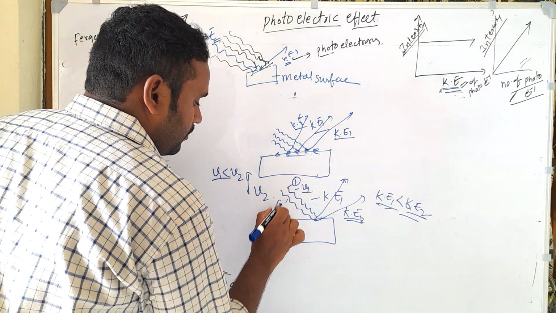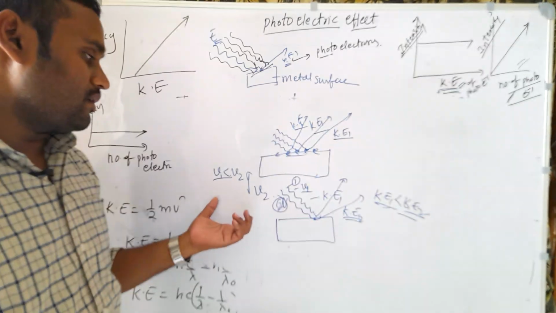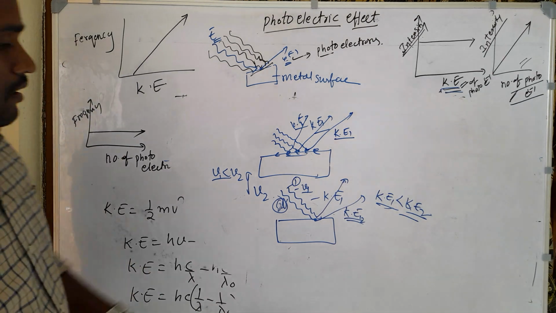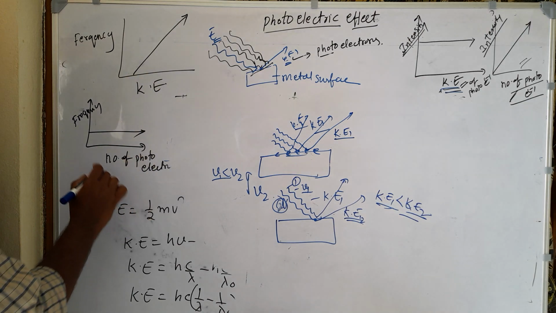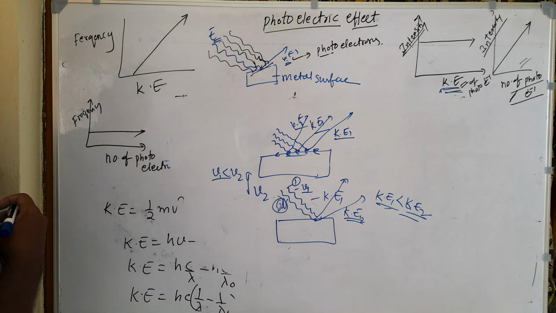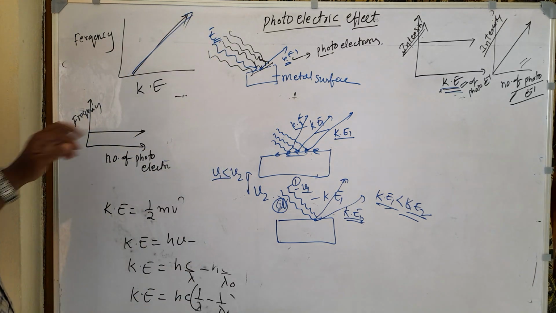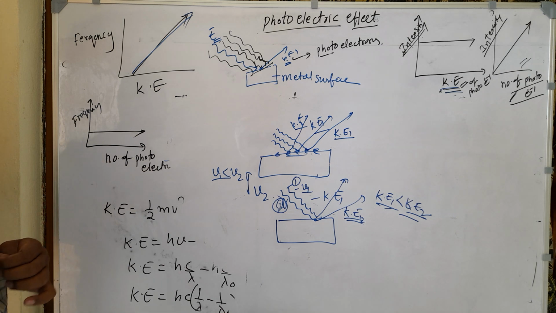But here also we are getting only one electron, there is no change in the number of electrons. First I said frequency increases, number of photoelectrons increases, that is wrong.